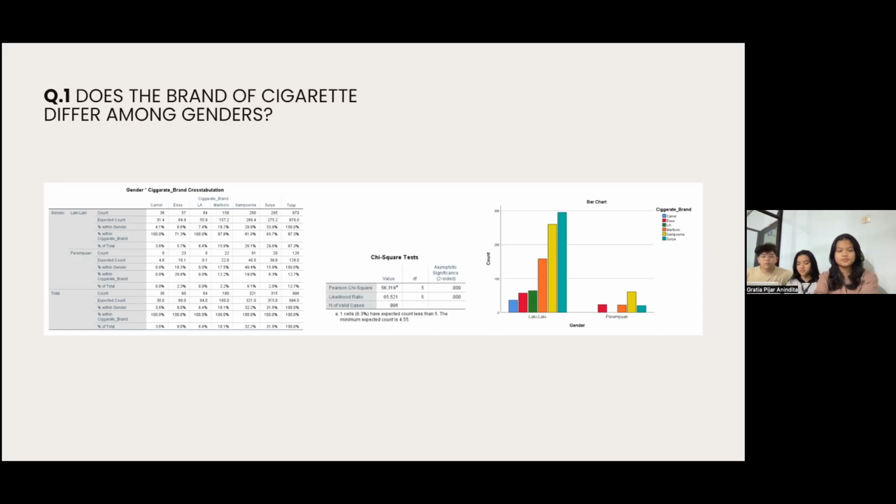And then from the bar chart, we can see that there is no difference between brands of cigarettes towards gender. We can see that mostly men buy Surya, while women mostly buy Sampurna. And also it is clear that Surya is the least favorite cigarette among the women, while Camel is the least favorite among the men.